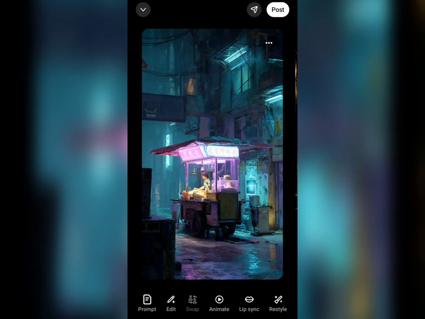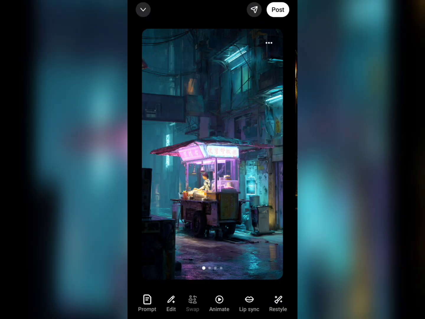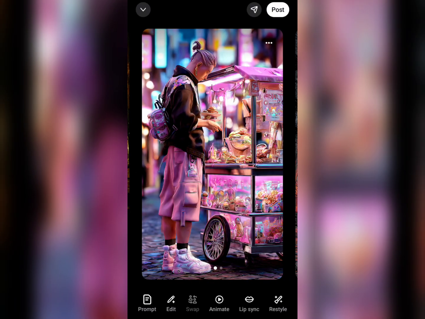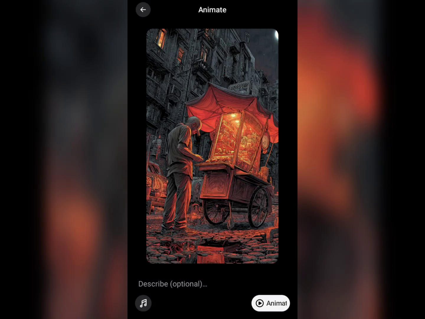As well, you can edit this image here. As you can see, this is an image that's been generated. You can go ahead and maybe make some changes to the image. Let's say I want this popcorn stand here to be red, the language here to be changed from Chinese to English. I can simply do that by just entering the prompt or the changes that need to be done. As well, you can scroll across here to see other ones that have been generated. You can choose any one out of these, tap on the three dots over here and save it straight to my gallery.